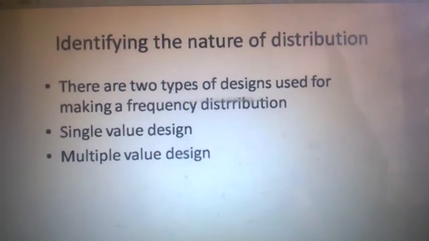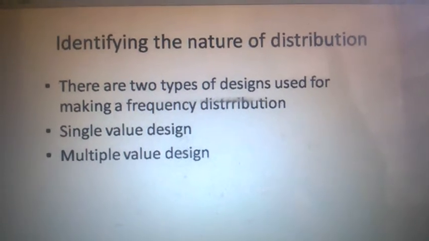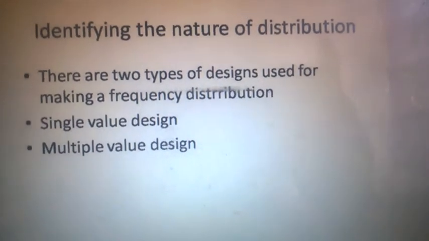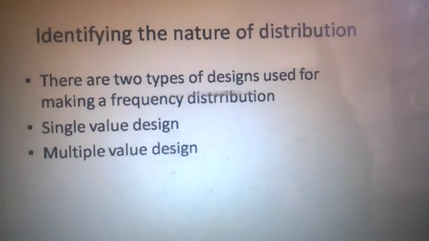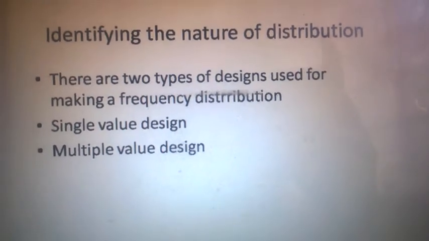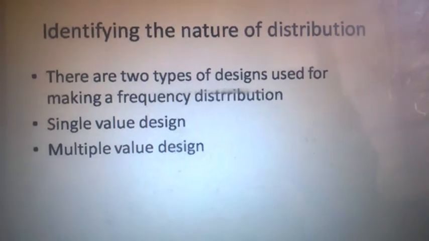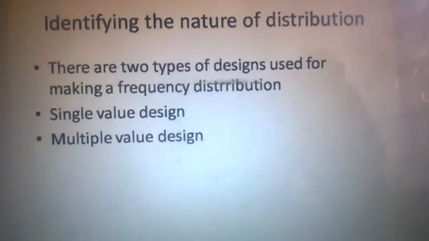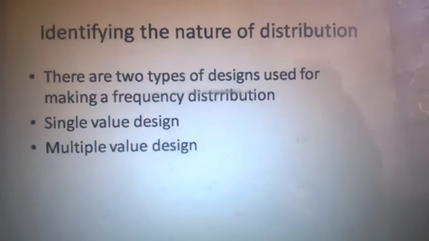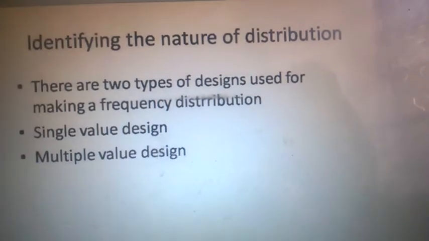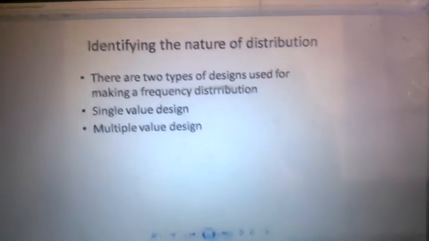There are two types of designs used for making a frequency distribution for grouped data. Keep this in mind, that both continuous and discrete variables are examples of grouped data in frequency distribution. There are two basic types of frequency distribution: single value design and multiple value design. You have to choose whether you are going to use single value design or multiple value design.